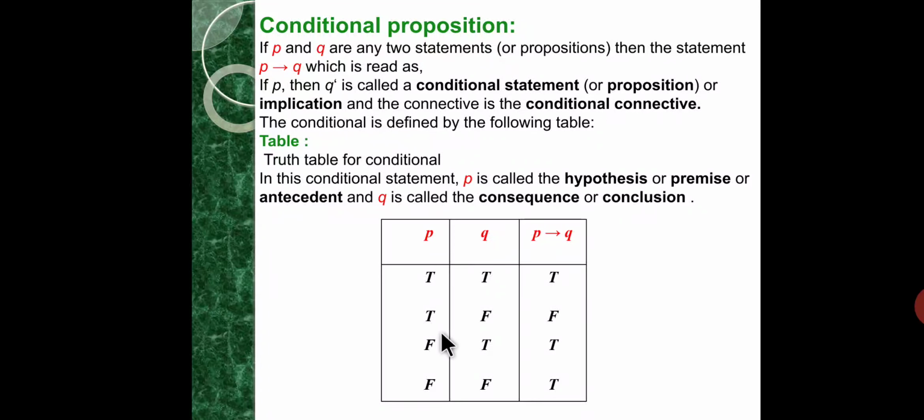So in the second case, P has truth value true and Q has truth value false, so the compound proposition using the conditional gives the truth value false. In remaining cases, the truth value is true. In this conditional statement, P is called the hypothesis or premise or antecedent, and Q is called the consequence or conclusion.